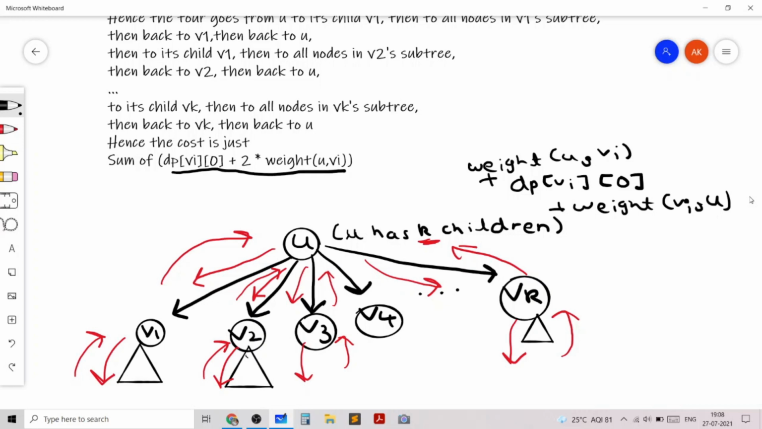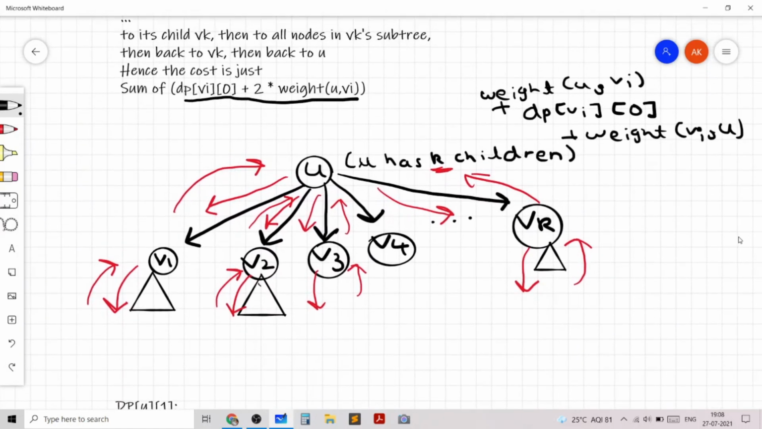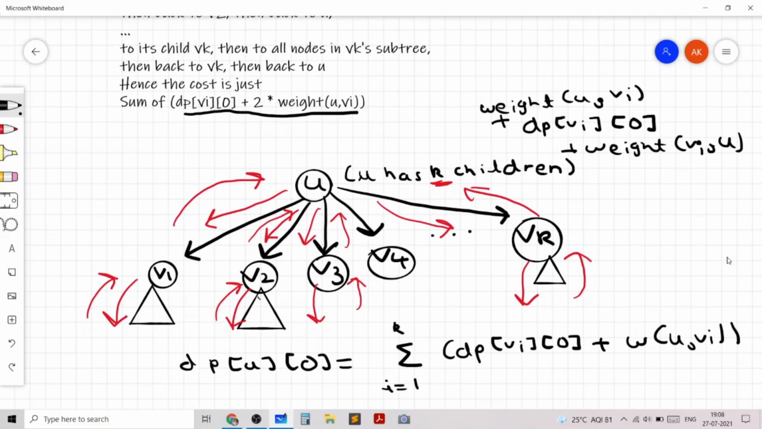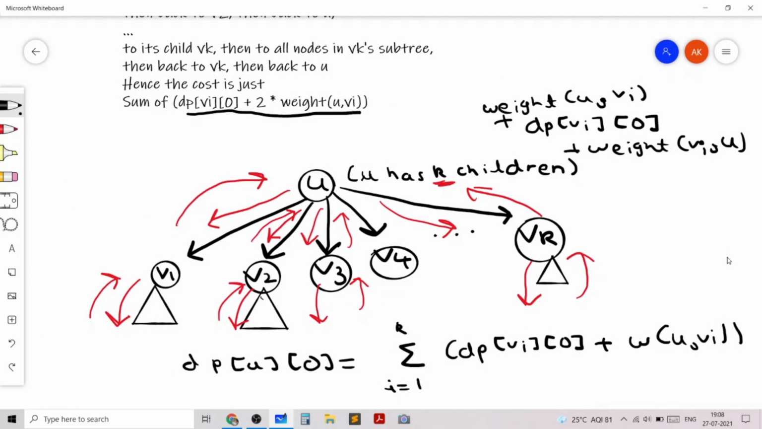Since we do this for each of its children, we can write it in a closed form as dp u 0 is the sum for i from 1 to k of dp vi 0 plus 2 times weight u comma vi, which is the weight of the edge from u to vi. This is a simple closed form expression for computing dp u 0. To compute dp u 1, let's again use the tour diagram.